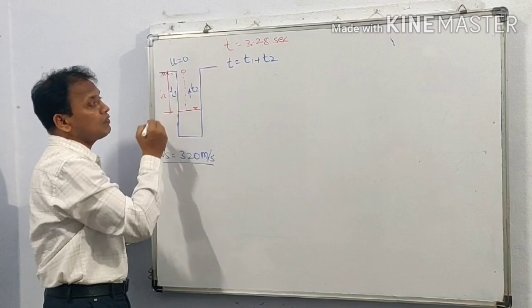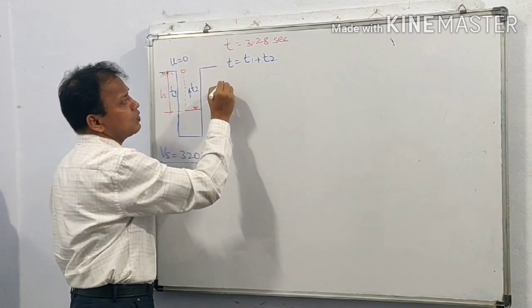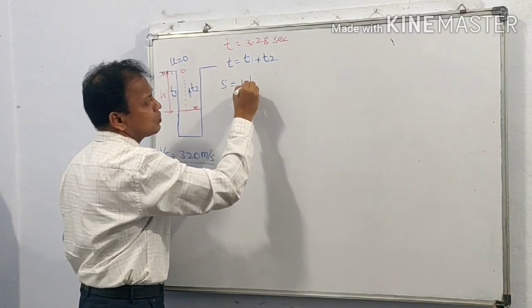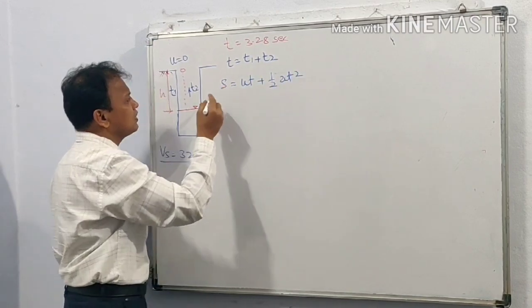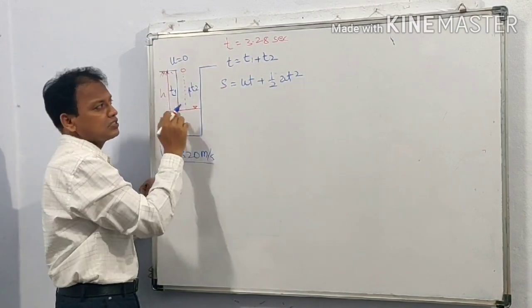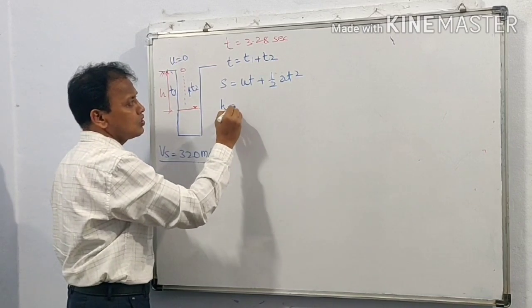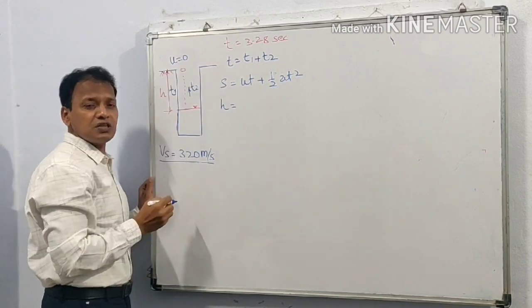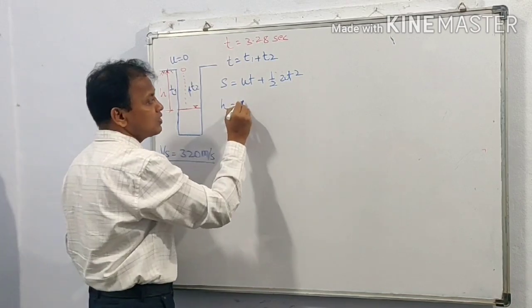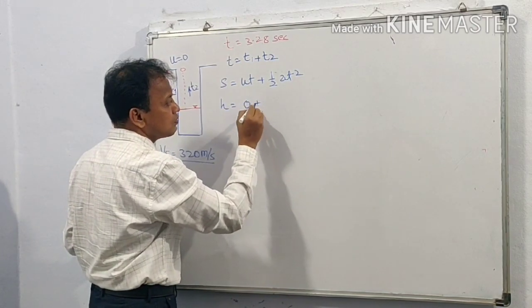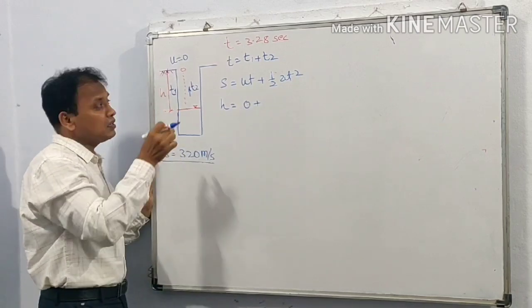Now to travel this distance h, we know s is equal to ut plus 1/2 at square. Here s is h, and u is the initial velocity. The stone was dropped, it was not thrown, therefore initial velocity is 0 and the first term is 0. Why positive sign?